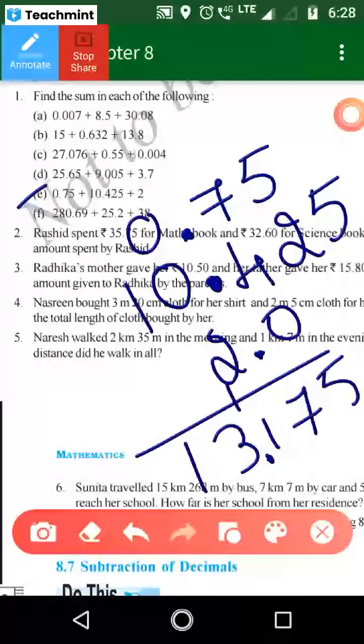Completed, ma'am. Good. All of you completed? Yes, ma'am. Sindhu, Yuvraj, Adarsh, Shreya. Ma'am, I completed. Yes, all of you completed. Yes.